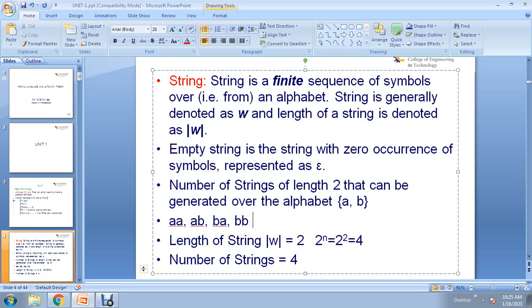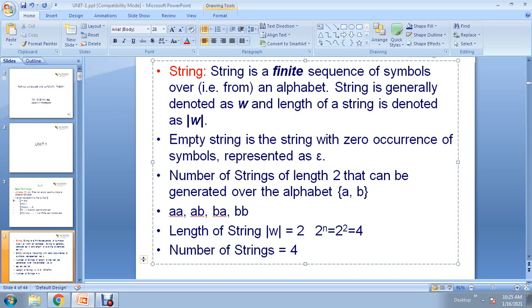This is similar to binary numbers, if you know them. For example, in binary numbers you use zeros and ones only, and if I want to write with length 2 only, 00, 01, 10, 11 are possible. In the same way, instead of 00, 01, 10, 11, I am using here AA, AB, BA and BB. You can assume A equal to 0 and B equal to 1. If you know the binary numbers, in that way also we can write length 2 here.